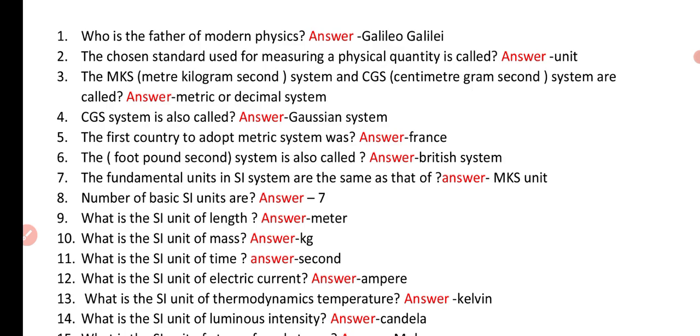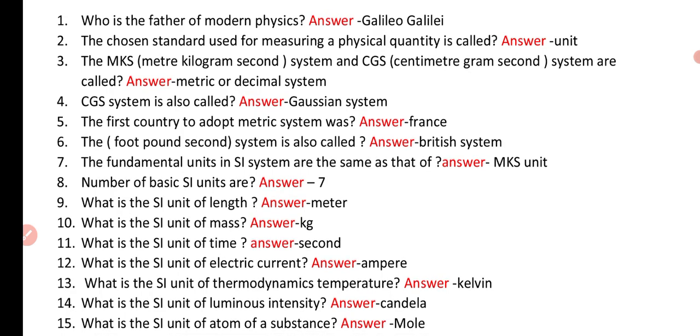Let's start. Question number 1. Who is the father of modern physics? Answer: Galileo Galilei. Question number 2. The chosen standard used for measuring a physical quantity is called. Answer: Unity. Question number 3. The MKS, meter, kilogram, second system and a CGS, centimeter, gram and second system are called. Answer: metric or decimal system.